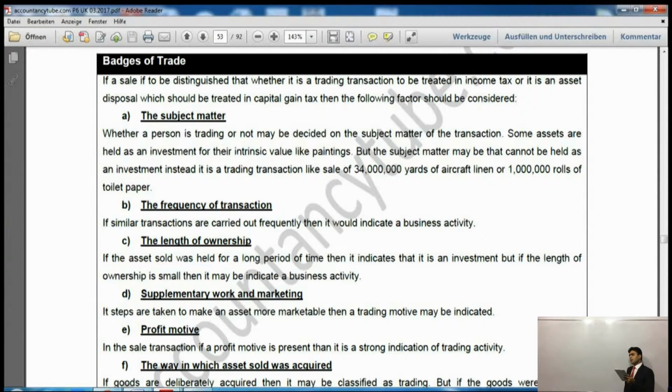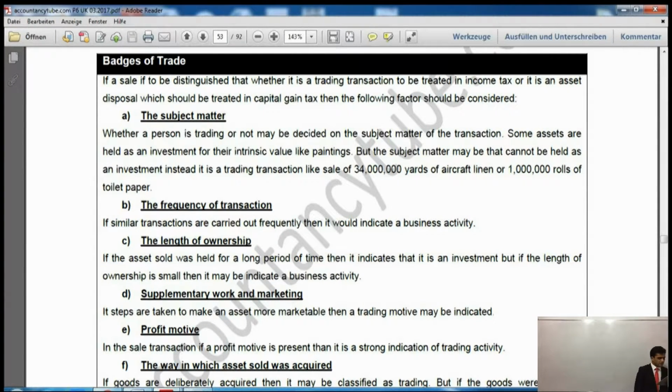Next it says length of ownership. Now if I am the owner of this iPad for 2 years, it is an indication of this being a capital asset. But if I bought this yesterday and I am going to sell it today, then more likely it would be my business motive, it would be trading, and I will have to pay income tax. The longer the ownership is, the more likely it is not a business activity. The shorter the ownership of the asset is, the more likely it is a business motive.